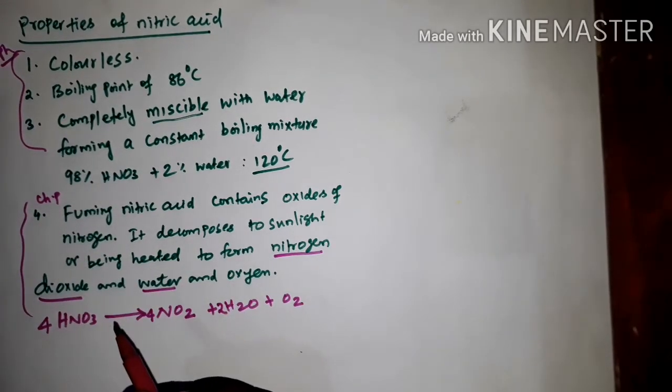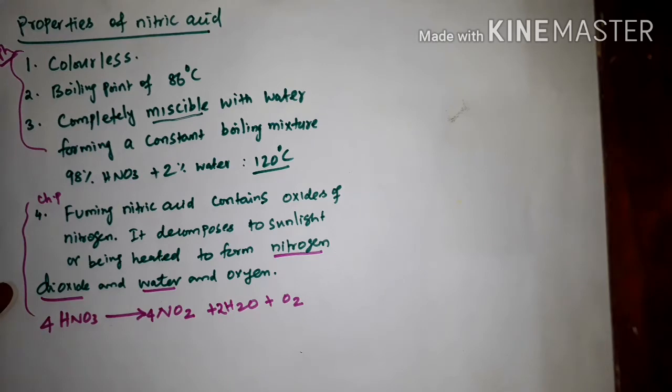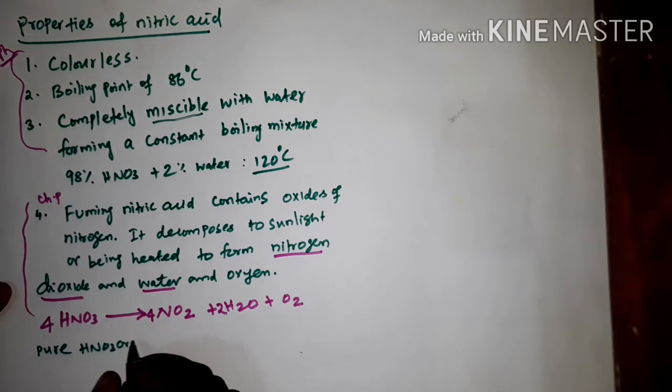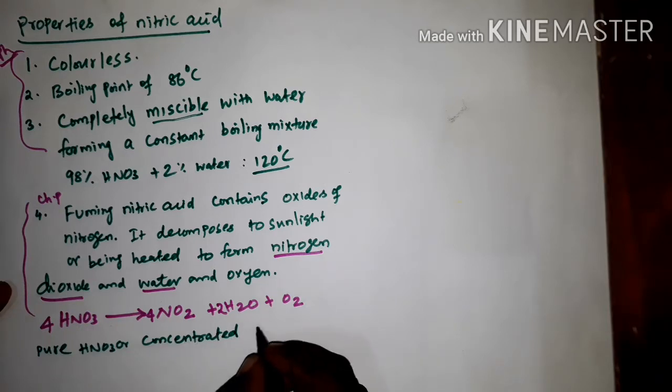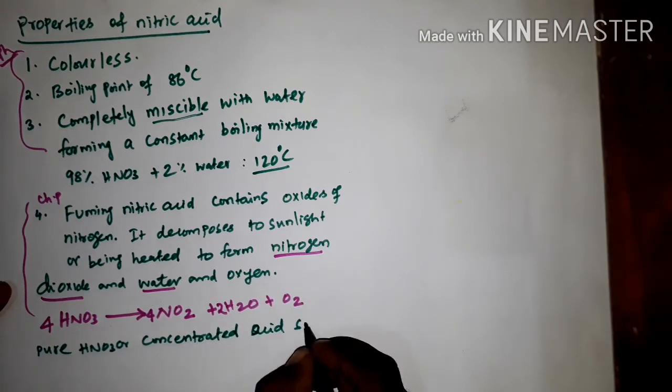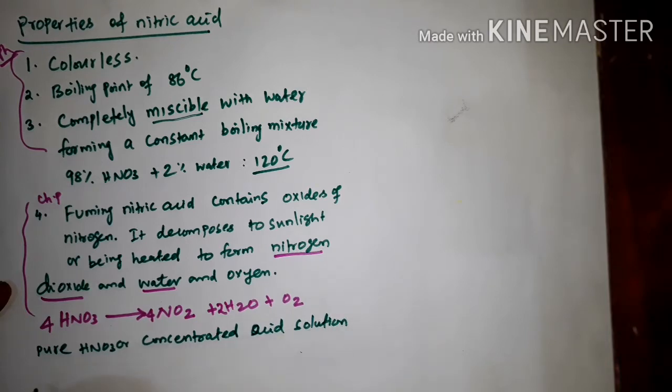Due to this reaction, the pure HNO3 or the concentrated solution, concentrated meaning more acid, less water, becomes yellow in color.